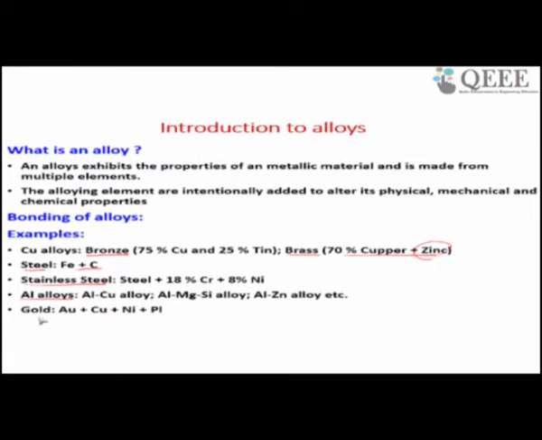Similarly, if you take aluminum alloys, there are so many types. For example, aluminum copper alloys, aluminum magnesium silicon alloys, aluminum zinc alloys. In each alloy of the aluminum series, they add some alloying element. In aluminum copper alloy, copper is the alloying element. In aluminum magnesium silicon alloy, magnesium and silicon are the alloying elements, and aluminum is the parent material. In aluminum zinc alloy, zinc is the alloying element with aluminum, and it gives desirable properties. For example, these aluminum zinc alloys are used for aerospace structures.